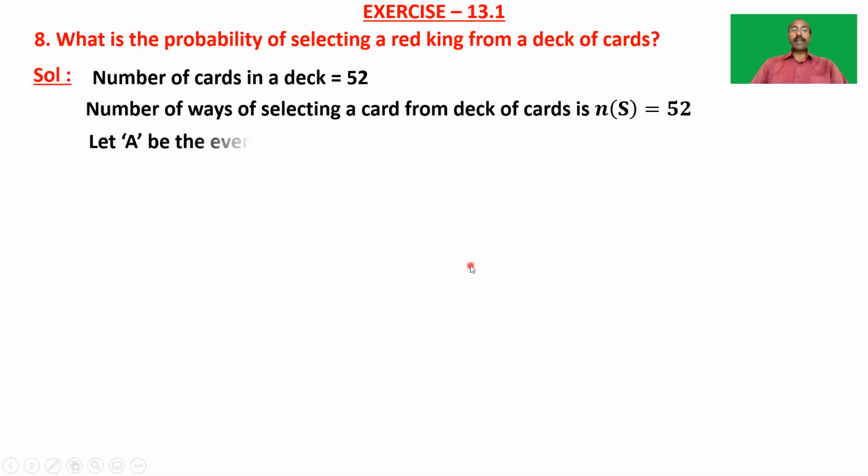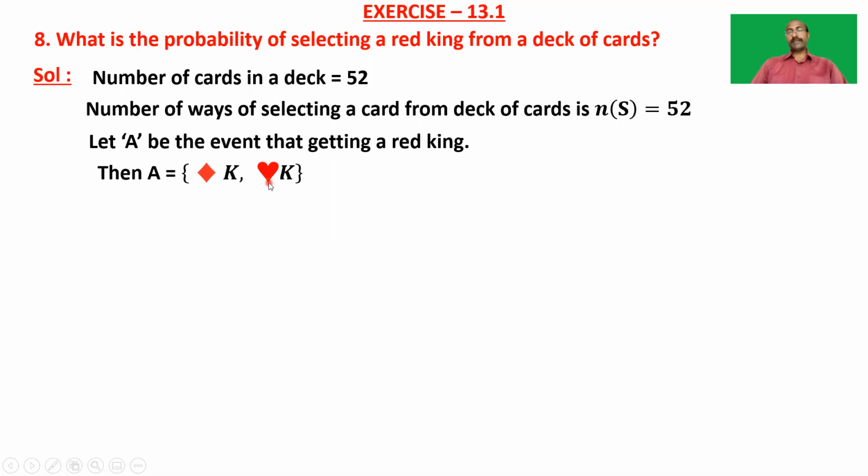And now let A be the event of getting a red king. And we know that there are 2 red kings in a deck of cards. So they are the king of diamonds and the king of hearts. So that N of A is equal to 2.